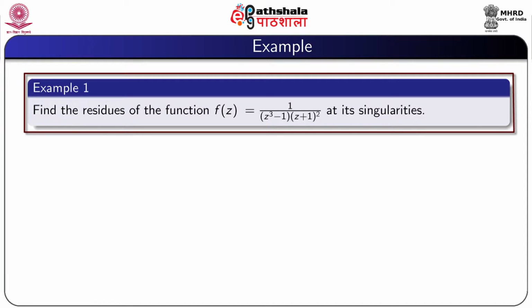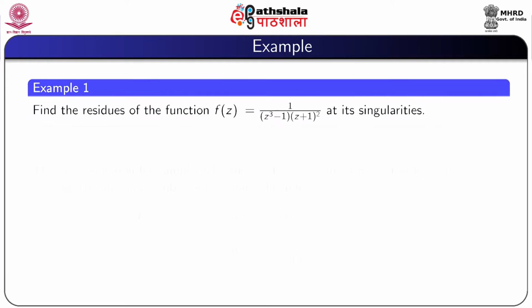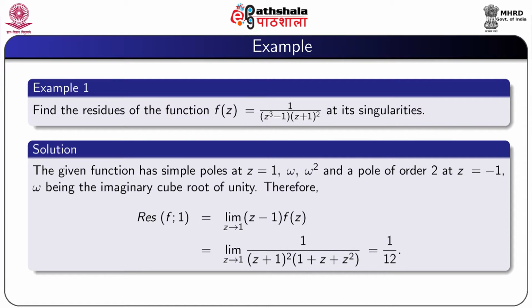So, now we consider an example. Find the residues of the function f(z) equal to 1 by (z cube minus 1) into (z plus 1) square at its singularities. So, the given function has simple poles at z equal to 1, z equal to omega, z equal to omega square, and a pole of order 2 at z equal to minus 1, where omega is the imaginary cube root of unity.